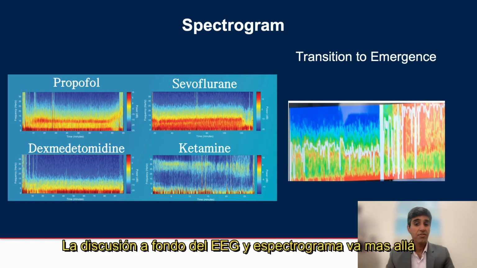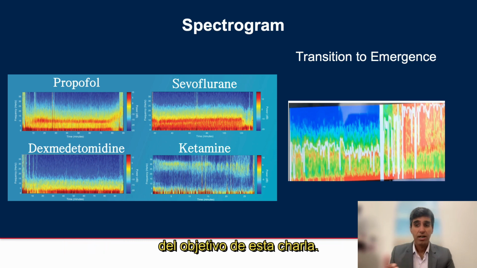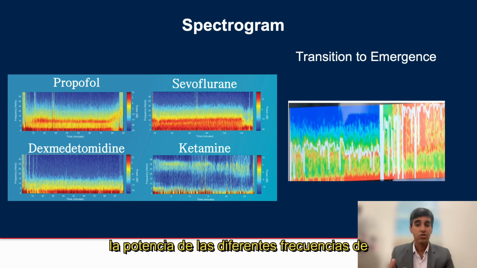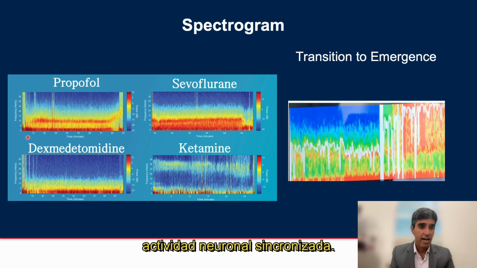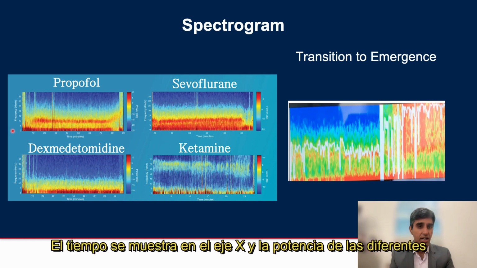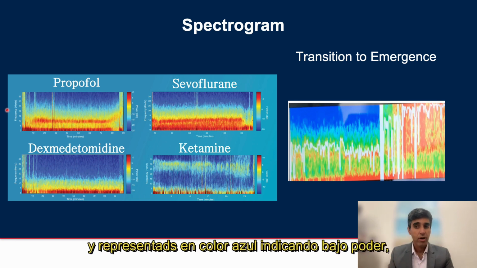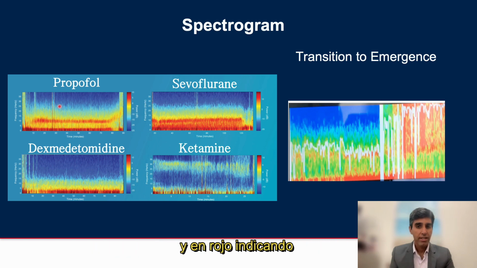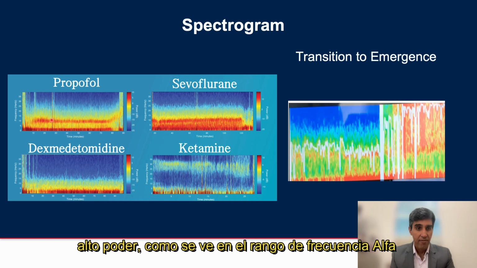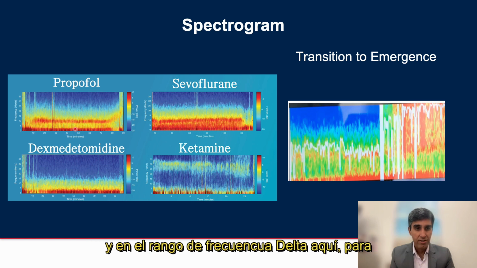The full discussion of EEG spectrograms is beyond the scope of this talk. An EEG spectrogram carries information about the strength of different frequencies of synchronized neural activity. Time is shown on the x-axis. The power or energy of different frequencies are shown on the y-axis, which are then computed in decibels and represented by color, with blue indicating low power and red indicating high power as shown in the alpha frequency range and delta frequency range here for the various anesthetics.